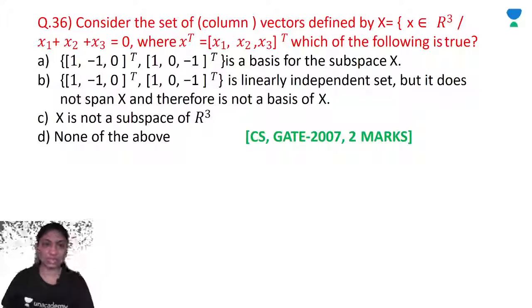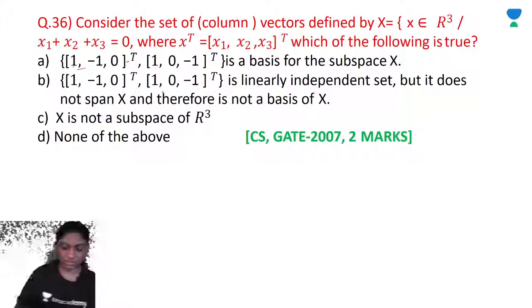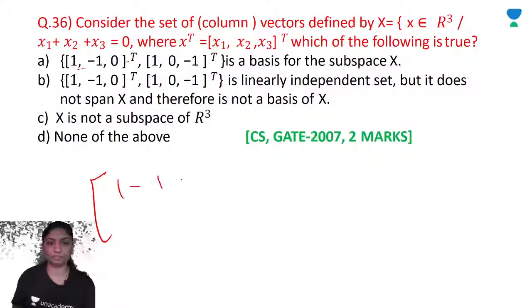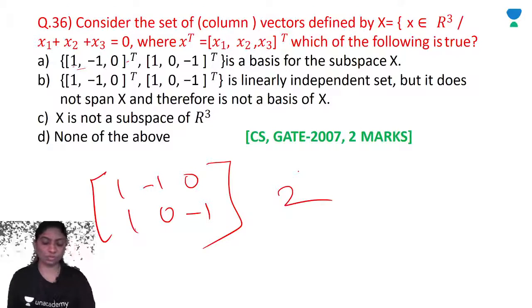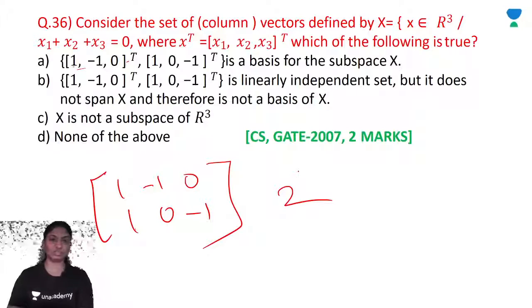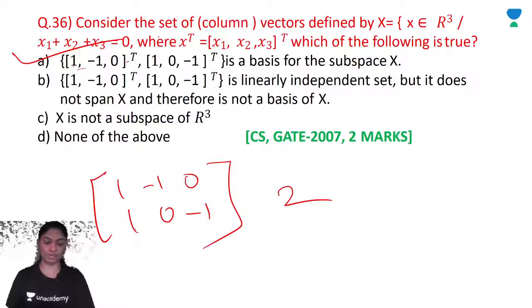Now it is linearly independent, right? First, these vectors are linearly independent. Once these vectors are linearly independent, obviously this will span. So 1, minus 1, 0 and 1, 0, minus 1. The rank of this matrix is 2. Okay, so this is linearly independent and the rank of this matrix is 2. So definitely this will span the vector space. A is the correct option.